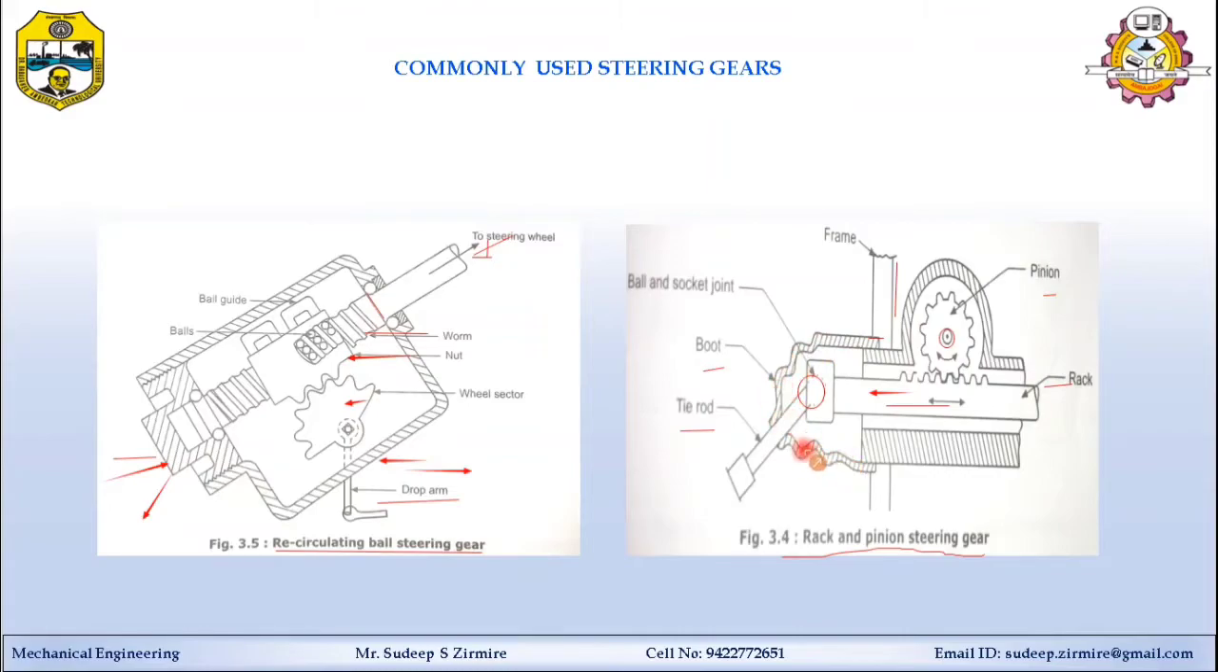This boot, like a casing, is provided to protect the steering parts inside from dust and dirt. And this is mostly used. You can see this type of gear arrangement in the Maruti 800, Alto or Maruti Swift design.